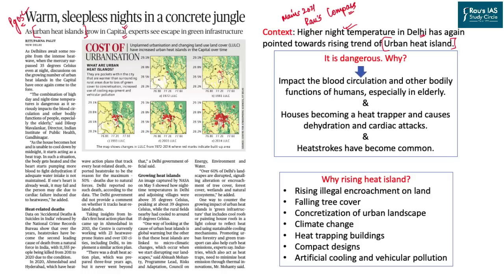Now, this topic is extremely important for your General Studies paper 3 under environment topic, and it is also important for your General Studies paper 1 under the geography concepts. Now, the point is, what are urban heat islands, why they are now increasing day by day, and why they are dangerous.